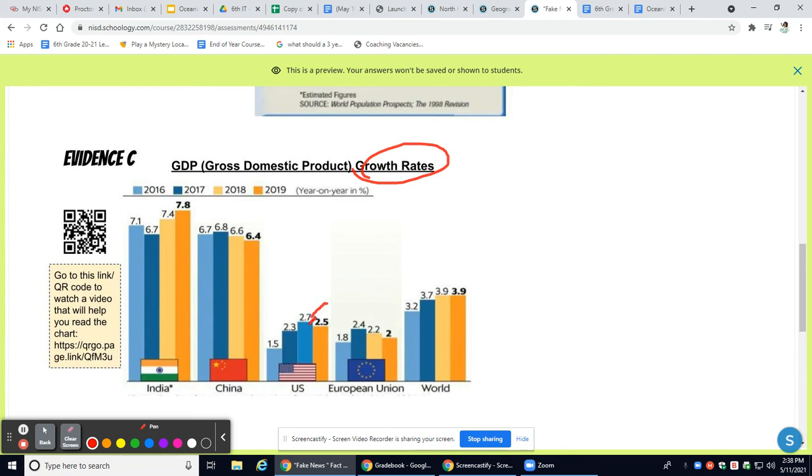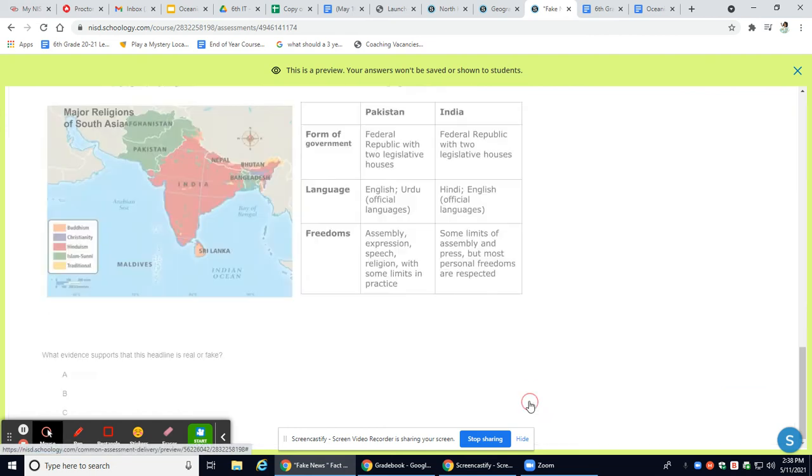So the United States is at 2.5. China is at 6.4. And again, we're looking at 2019. And India is at 7.8. So the United States is not, the economy is not boss. Because look, we're in third place. We're behind India and China. And so what we're going to do is we're going to go back to the first slide.